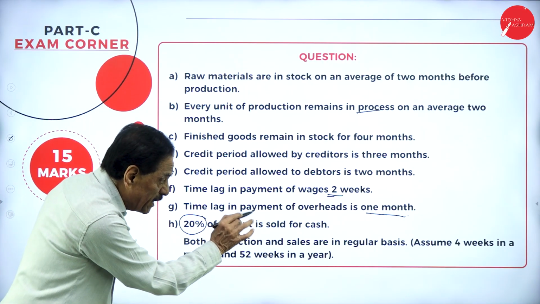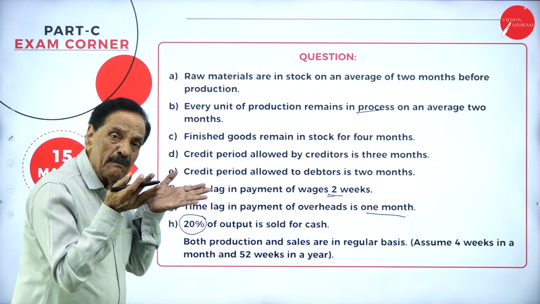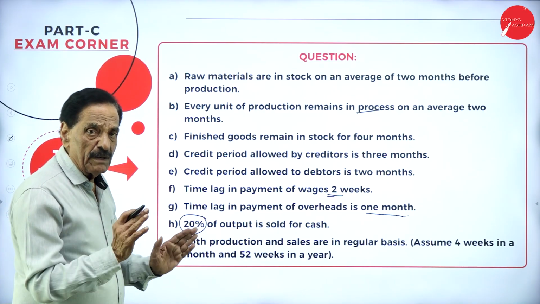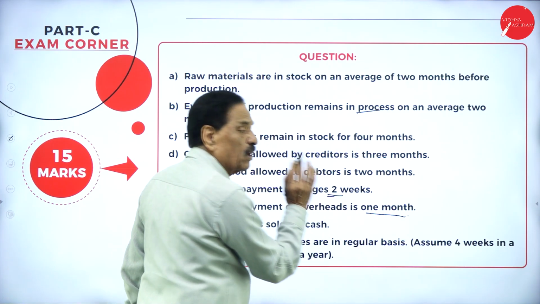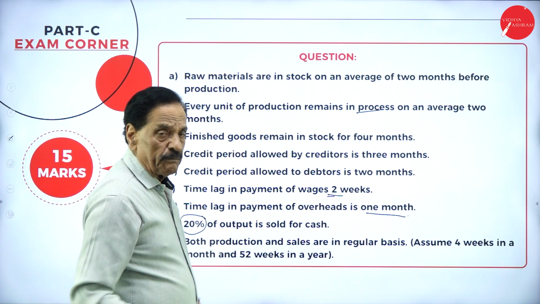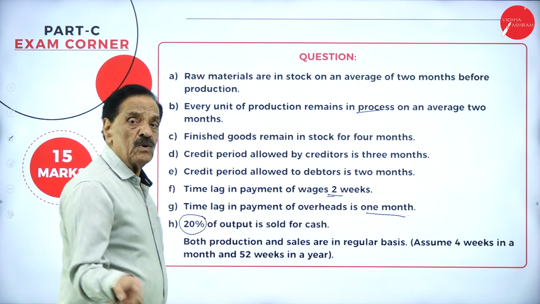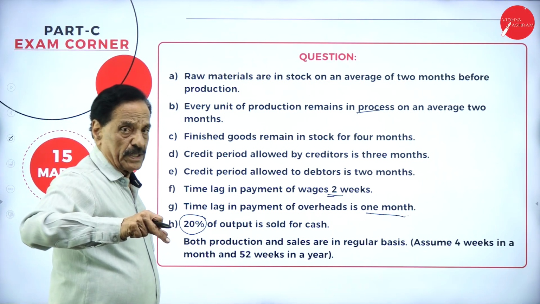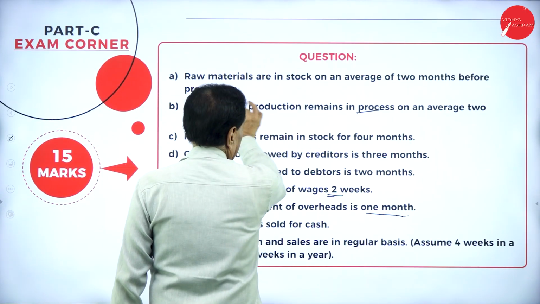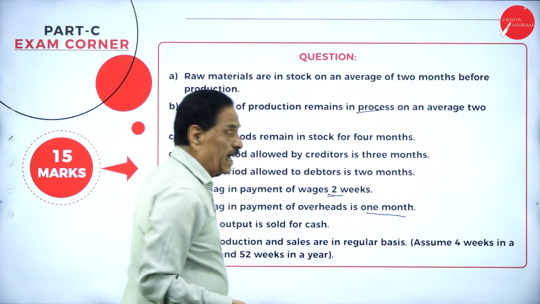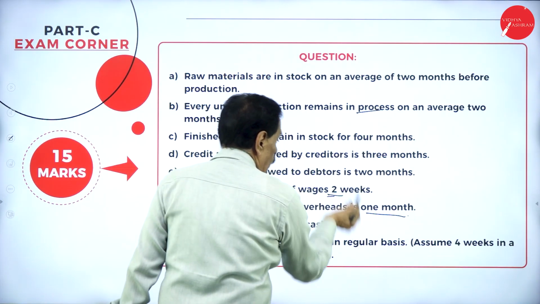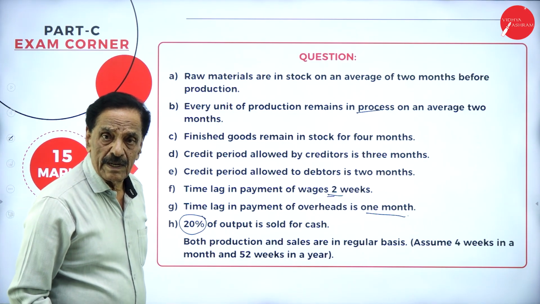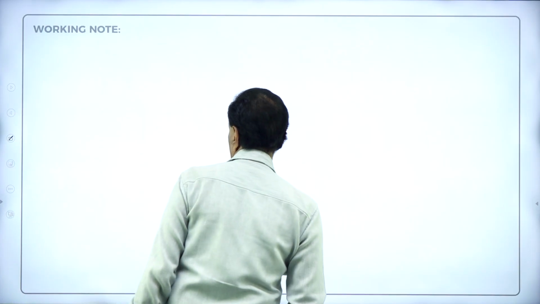When they are given like this, you convert all the months to weeks. In 1 month, there are 4 weeks. Because based on the weeks, you have to solve the problem. That's the first point. So when the weeks are given, you convert all the months to weeks. Here, for example, average 2 months means 8 weeks. 4 months means 16 weeks. Like this. Now, come back to this.